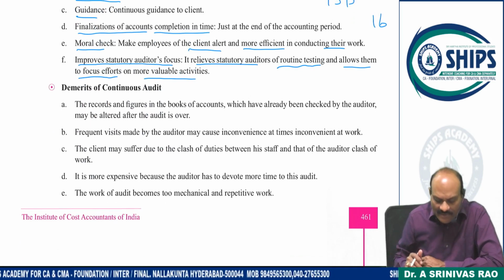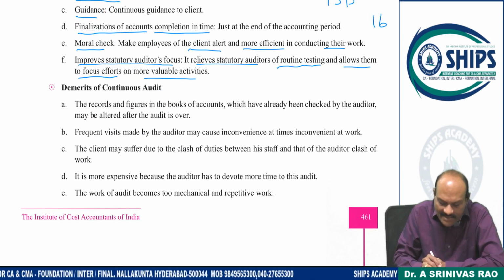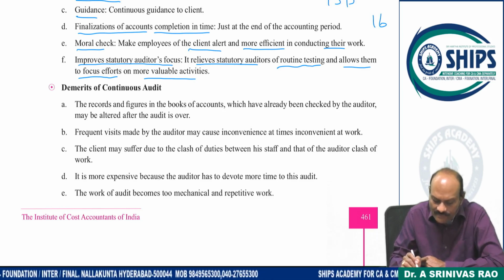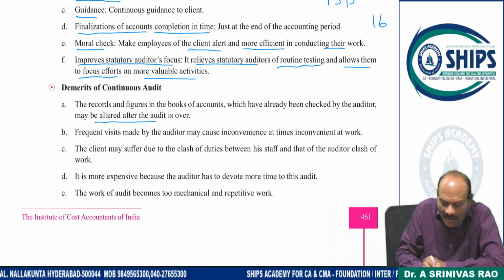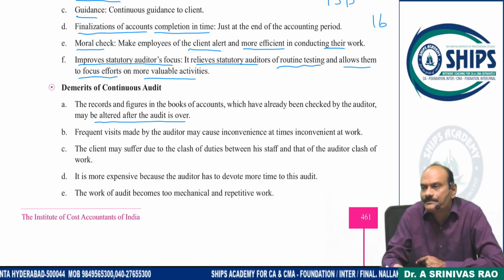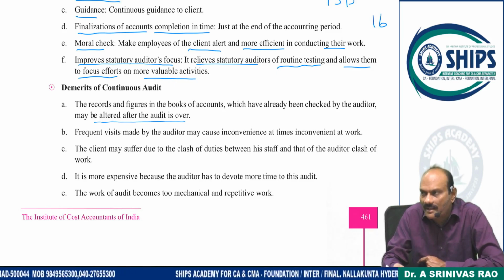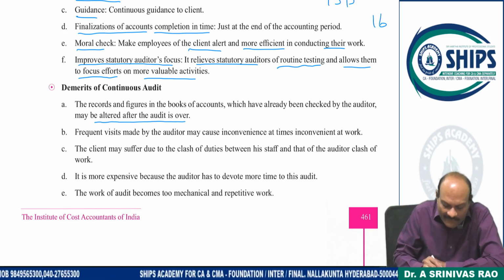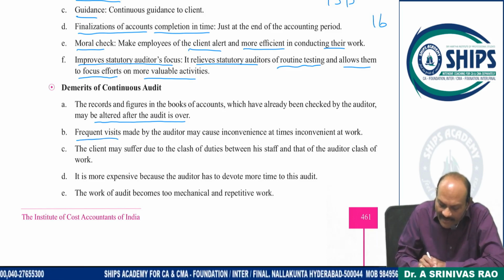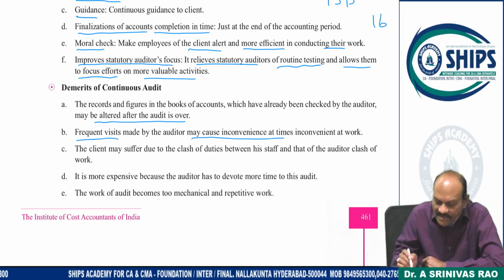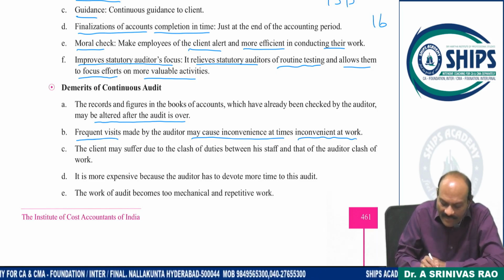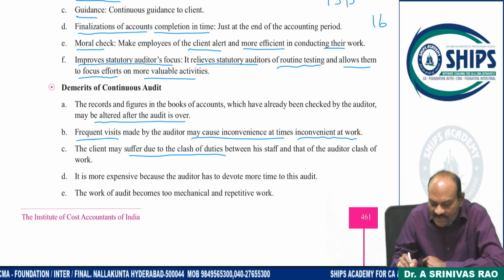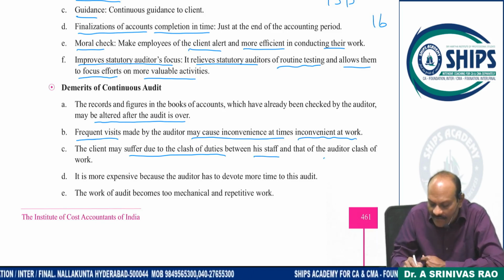What are the demerits of the continuous audit? The records and figures of the books of accounts, which have already been checked by the auditor, may be altered after the audit is over. Nothing but a tampering of the audited figures. And frequent visits made by the auditor may cause inconvenience at work at times. And the client may suffer due to a clash of duties between his staff and that of the auditor.